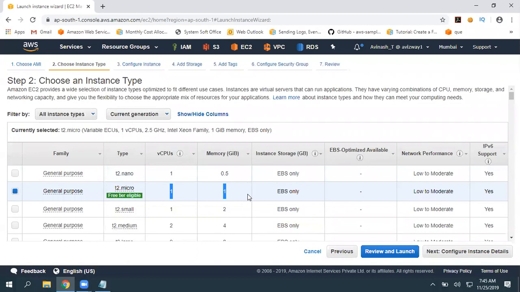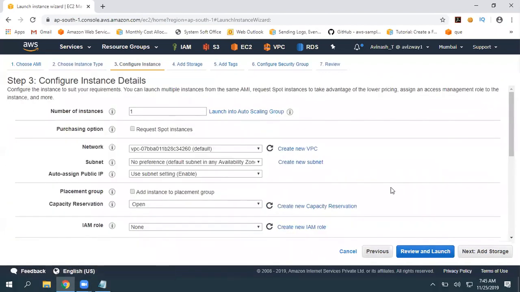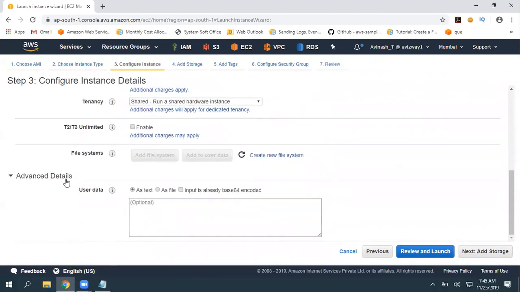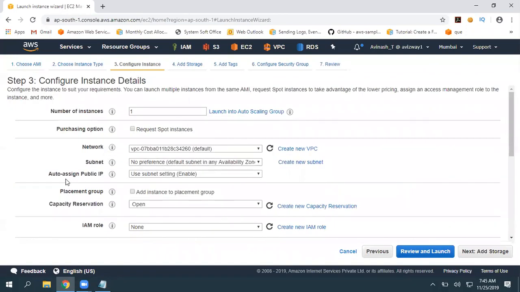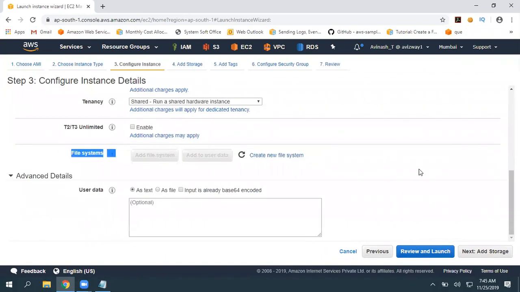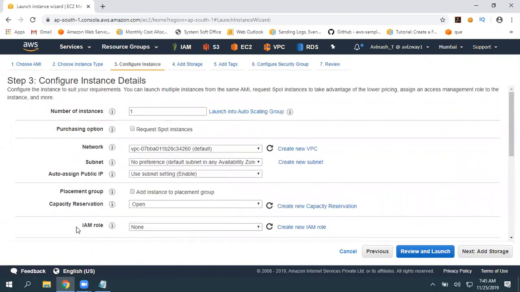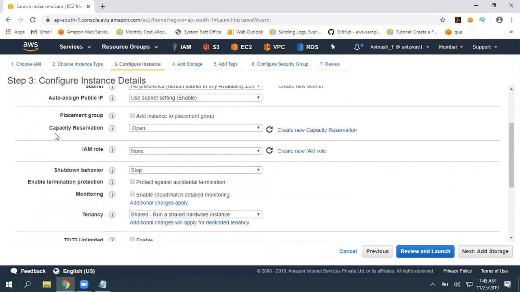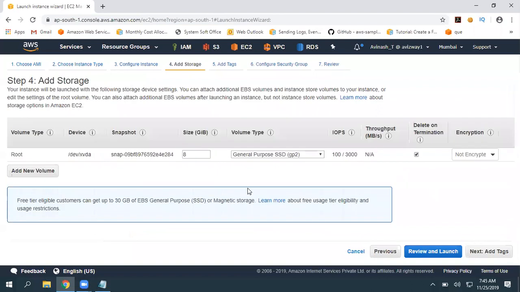T2 Micro. Here, if you observe, almost all options are the same. This file system, we'll talk about this. We have EFS, Elastic File System. There we can create one and associate it here. Okay. And shutdown behavior, I'm going to set it to stop and I'm going to enable termination protection. Then click on next.